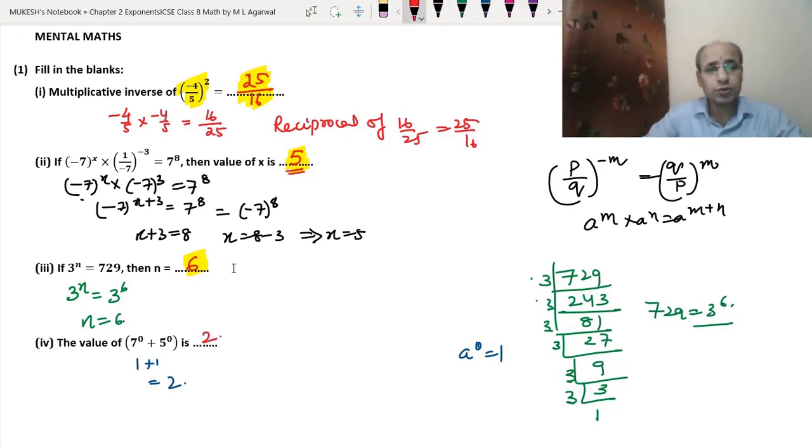Okay. So in the first question we got the answer 25 upon 16. In the second we got the answer 5. In the third part we got the answer 6. And in the fourth part we got the answer 2. I hope this is clear to you. Now let's do the second question.